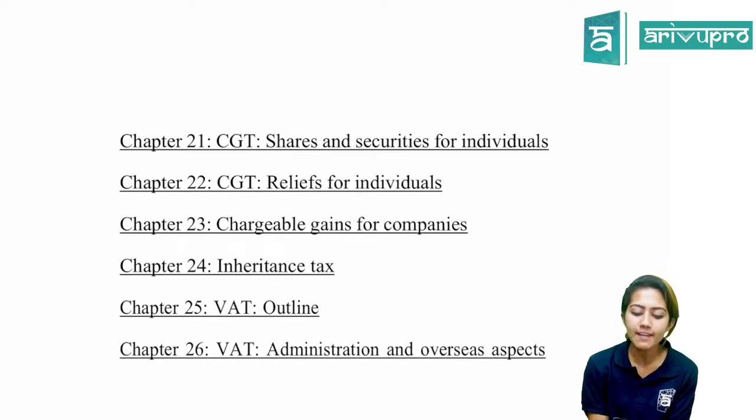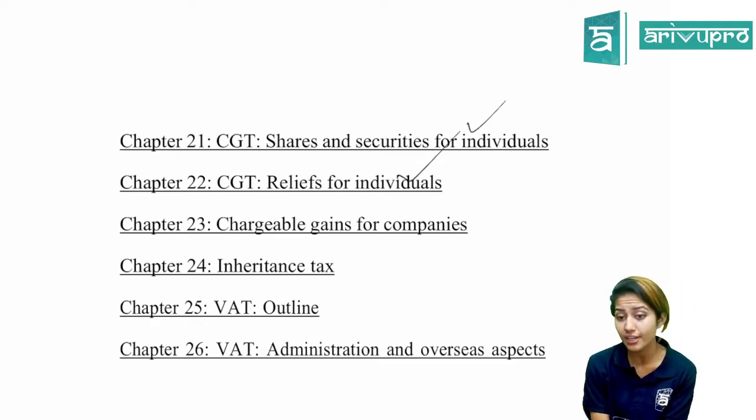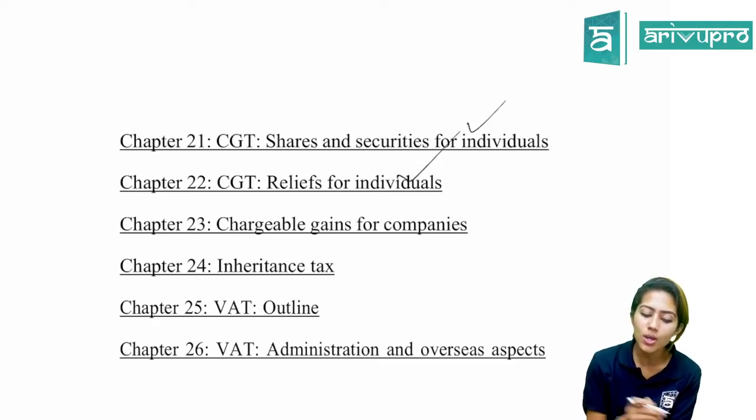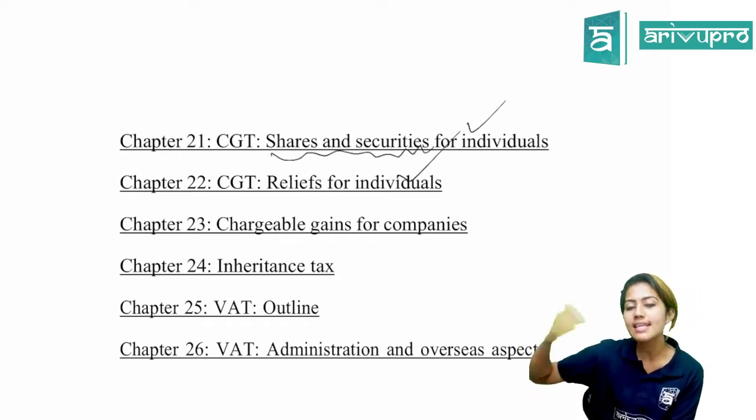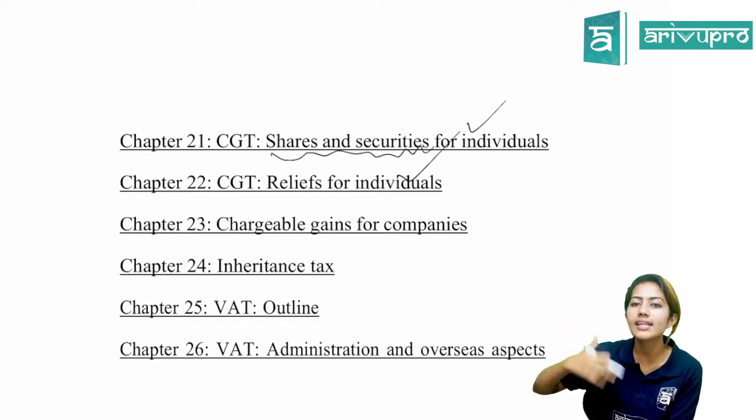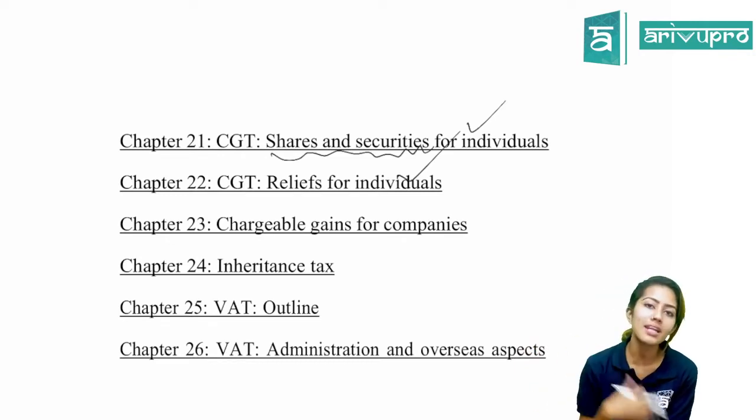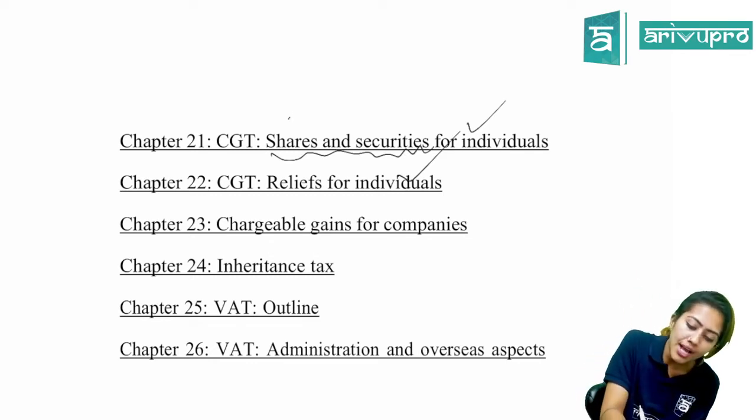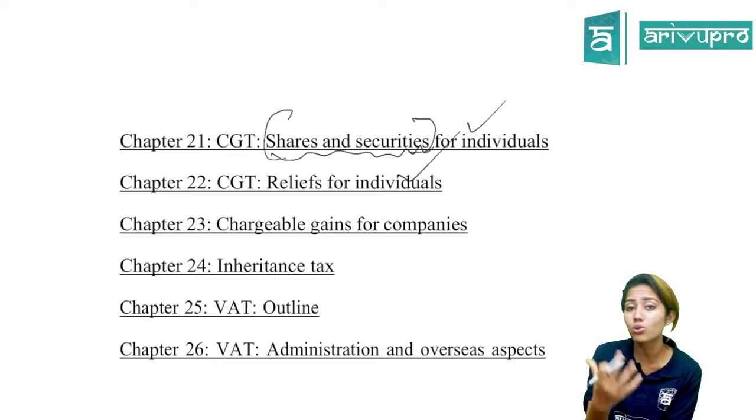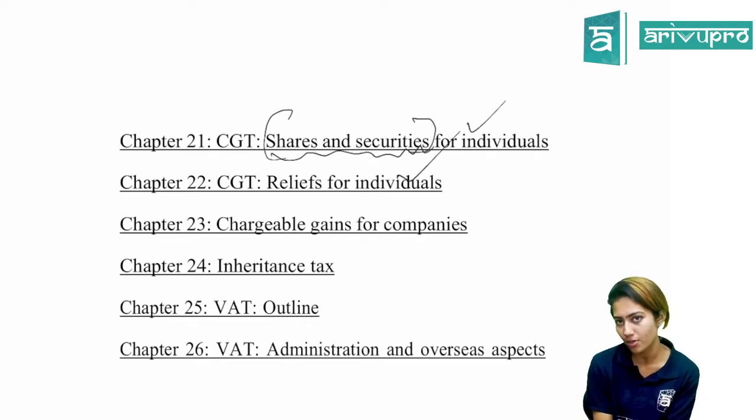So chapter 21 is related to capital gains itself, but it's specifically for individuals. Okay, 21 and 22 specifically for individuals. And this is a situation wherein individuals own shares and securities, which is an investment. They sell that. Okay, when they sell that, it is like they're selling an asset and getting a gain from that. All right, so they have to pay tax on that. We have to calculate the capital gains tax payable. So when it comes to shares and securities, we've got special rules for that. Okay, certain methods are there which you need to learn, and that is in chapter 21.